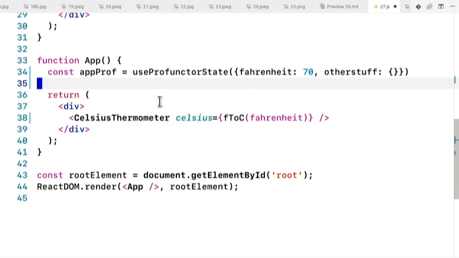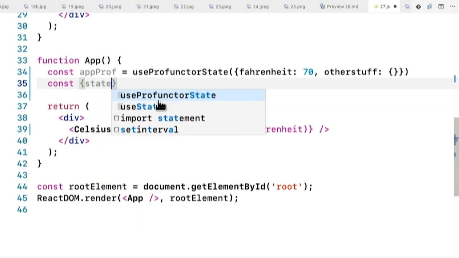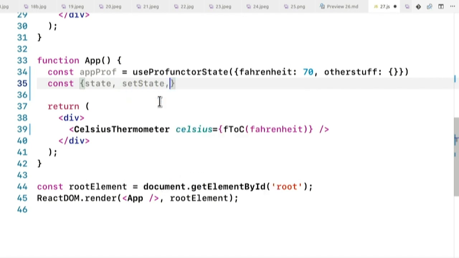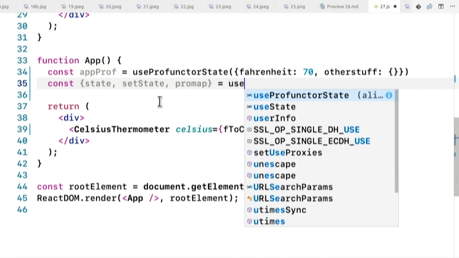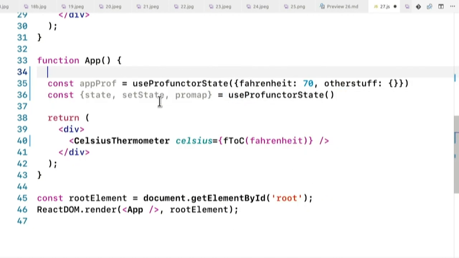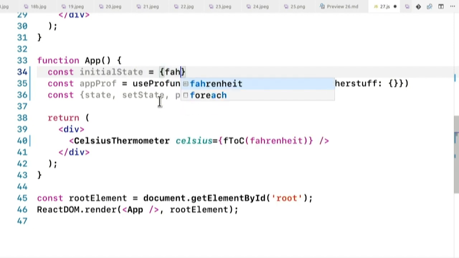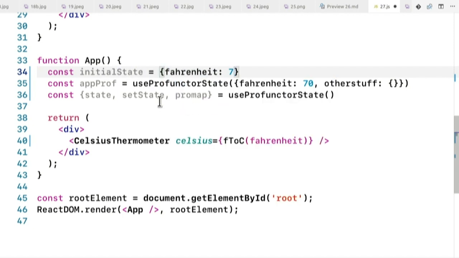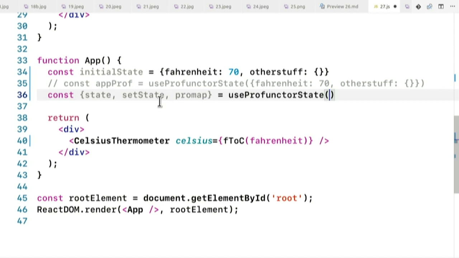Now, I could just use it like this instead, and I could just destructure it already. So this is the usual way how people are using these hooks nowadays. Initial state is just going to extract it over there so it looks a bit nicer. Like that. And initial state over here. Okay. So what can you do with state and setState and promap?